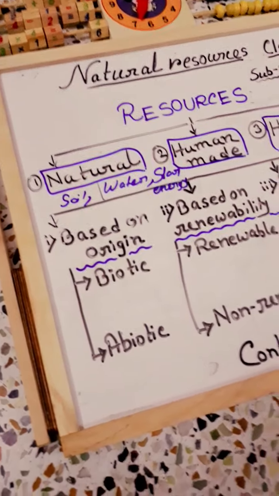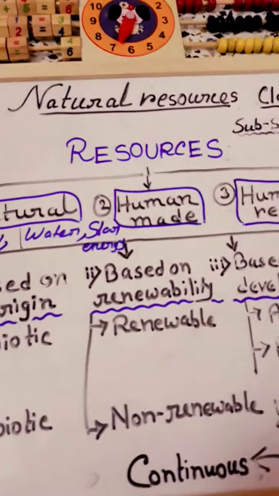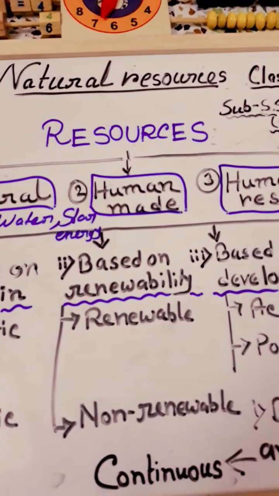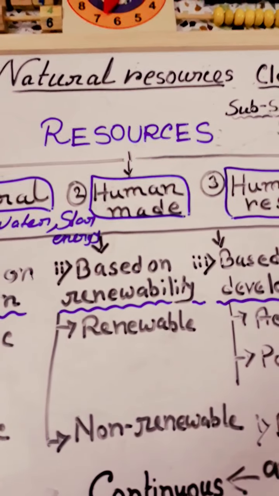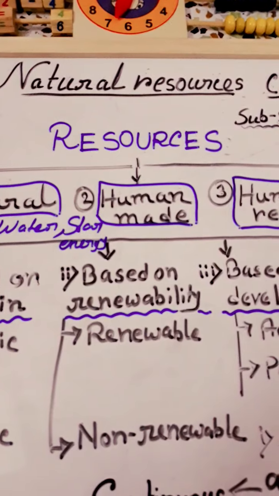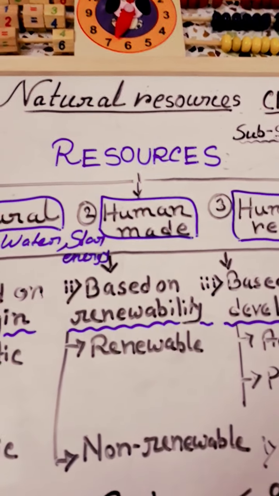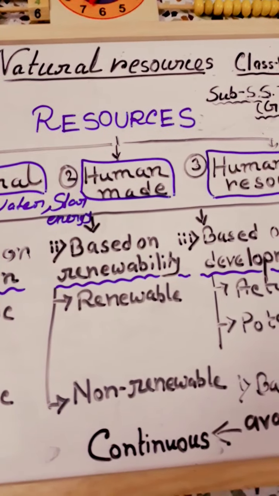Then human-made resources. Human-made resources means natural resources that are made into something by human beings. As an example, suppose cotton. You know that cotton is a plant product, right?